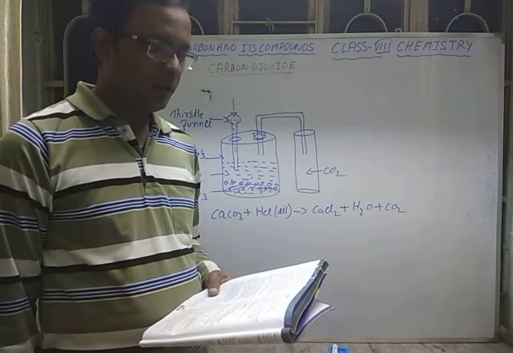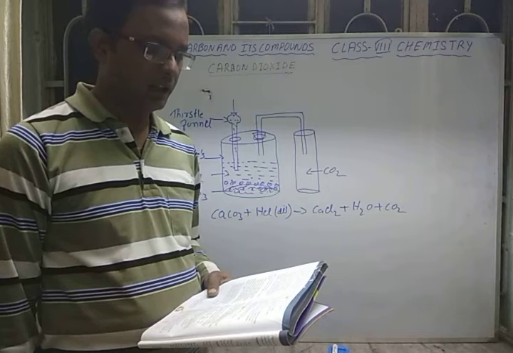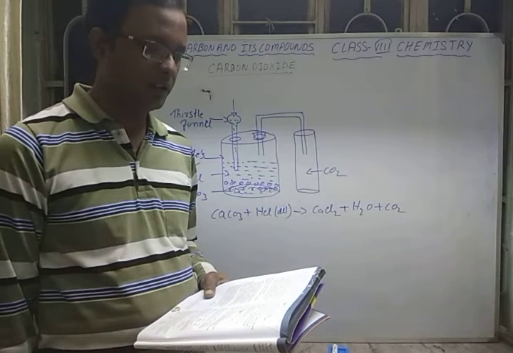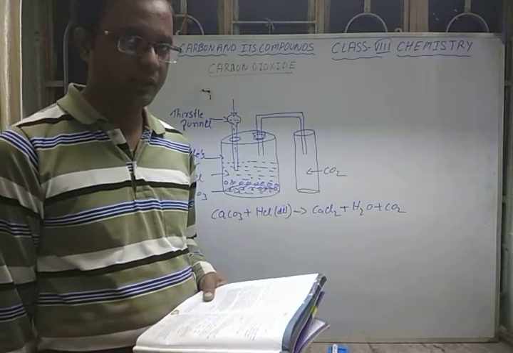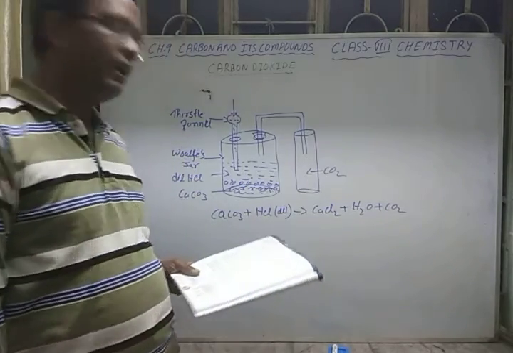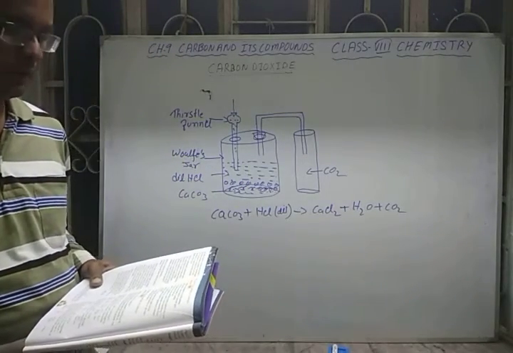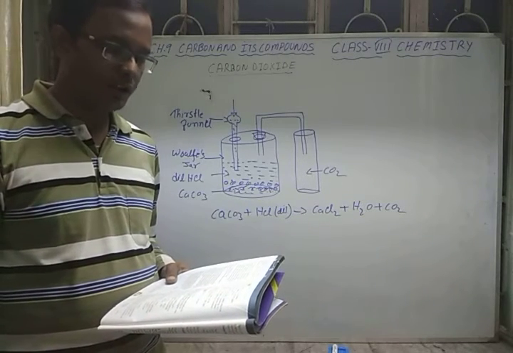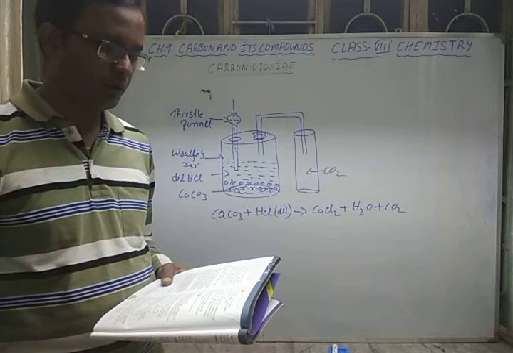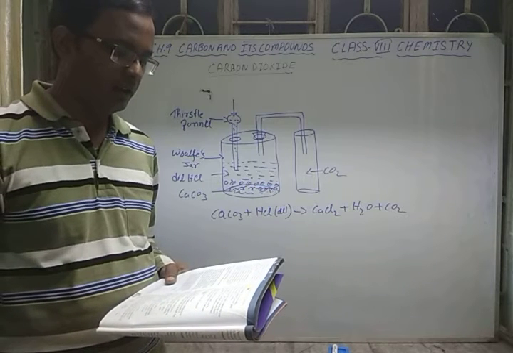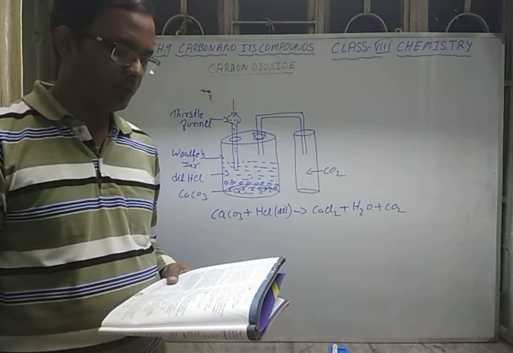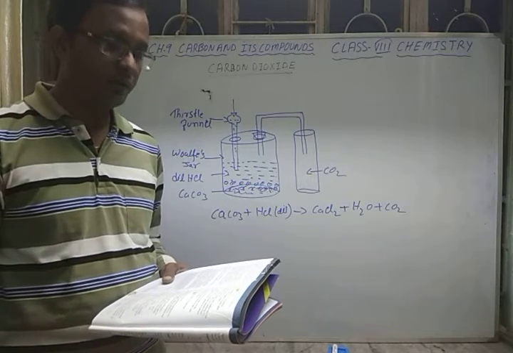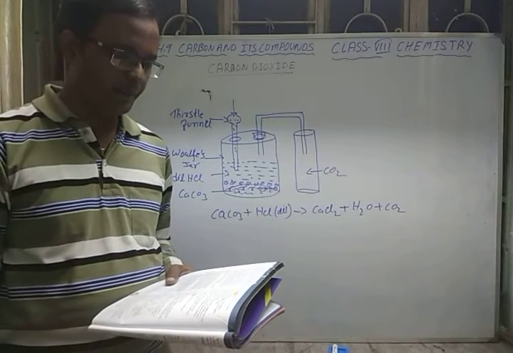Now, why have we preferred calcium carbonate here? Because among the carbonates for laboratory preparation of carbon dioxide, calcium carbonate is easily available and it is cheap. Sulfuric acid is not used because the calcium sulfate produced, being insoluble in water, covers the chips of marble and stops further reaction. So we are using HCl here.